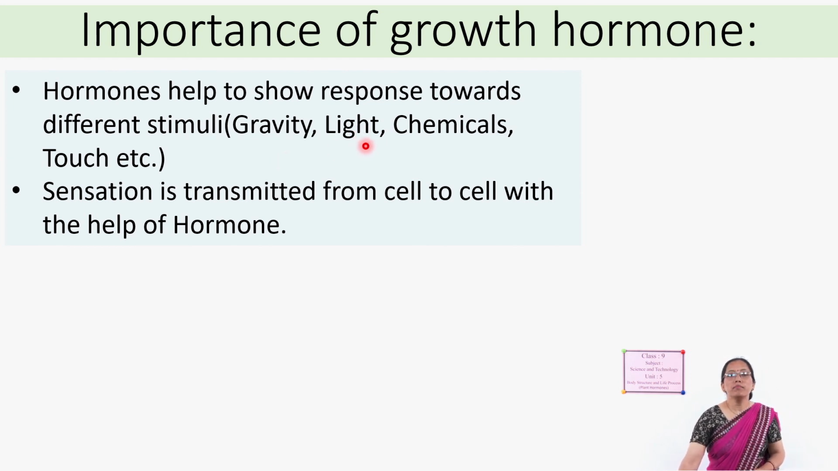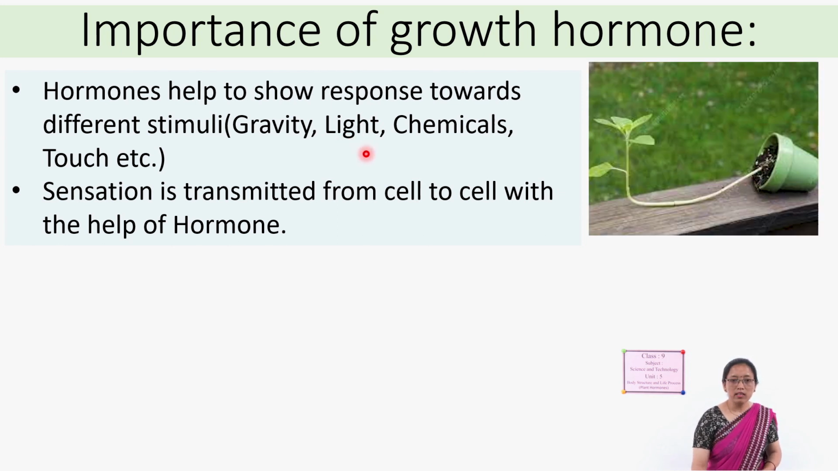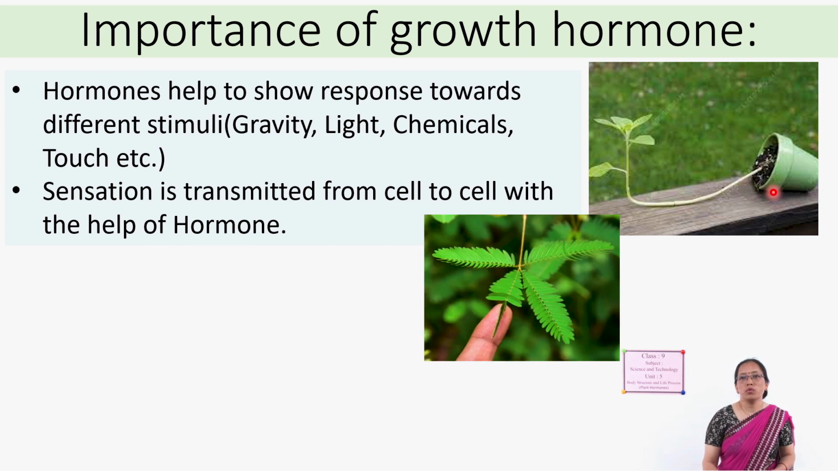And similarly, shoots always grow towards the light. Yes, see here, even though we bend the plant on the ground, it always grows towards the light. If we keep the plant inside the room also, it will always try to go outside where light is present. So the response towards the light is called phototropism. And if we use some chemicals also, it shows response towards the chemical also.